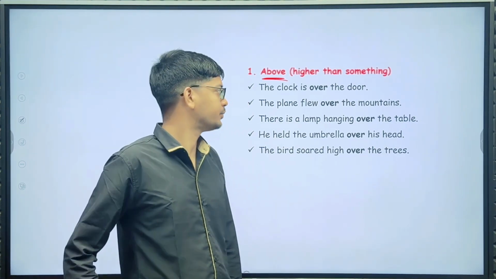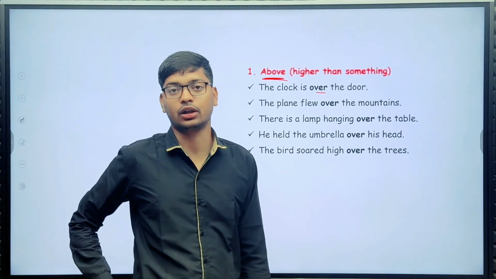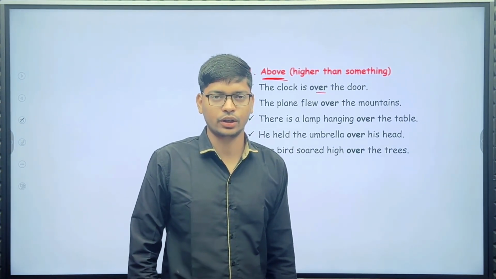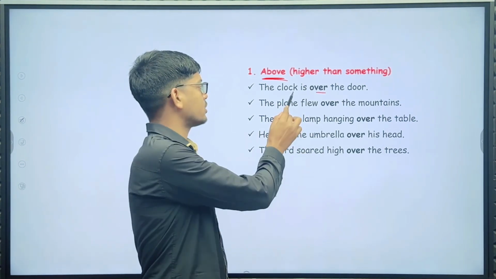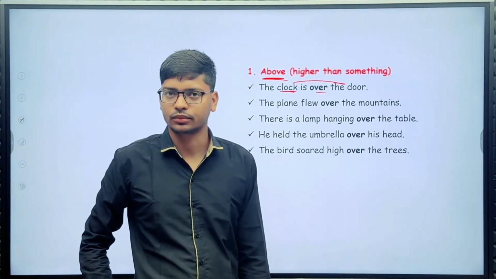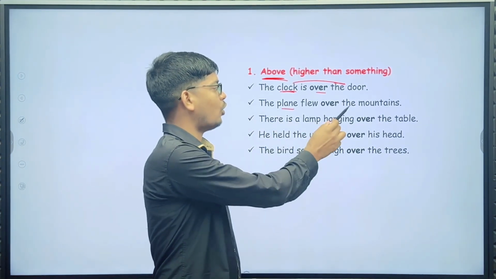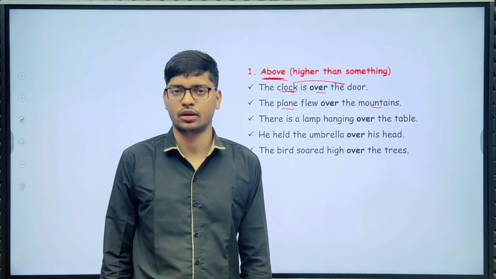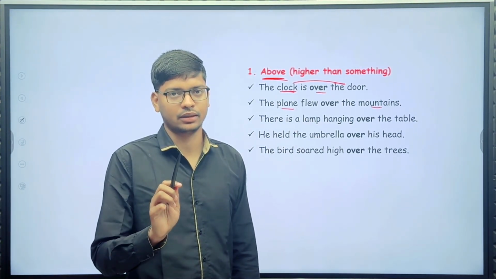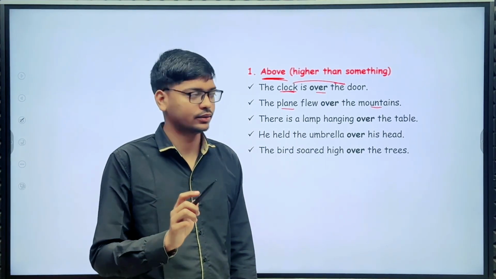Here, the clock is over the door. Here the clock is higher than the door. Next example, the plane flew over the mountains.